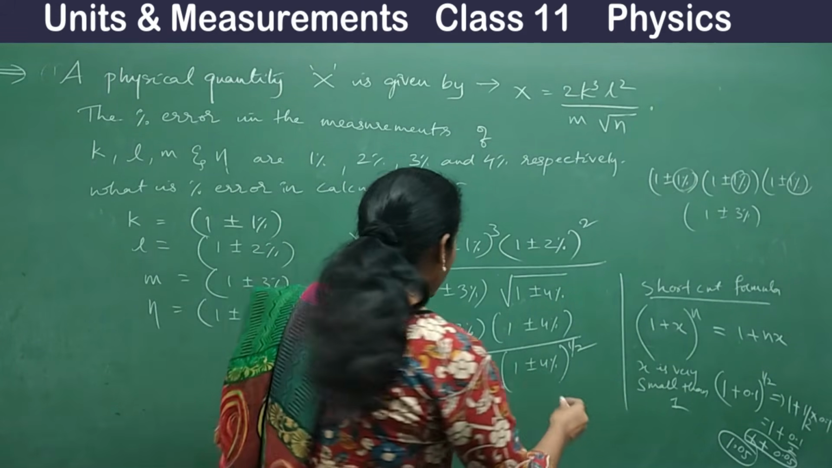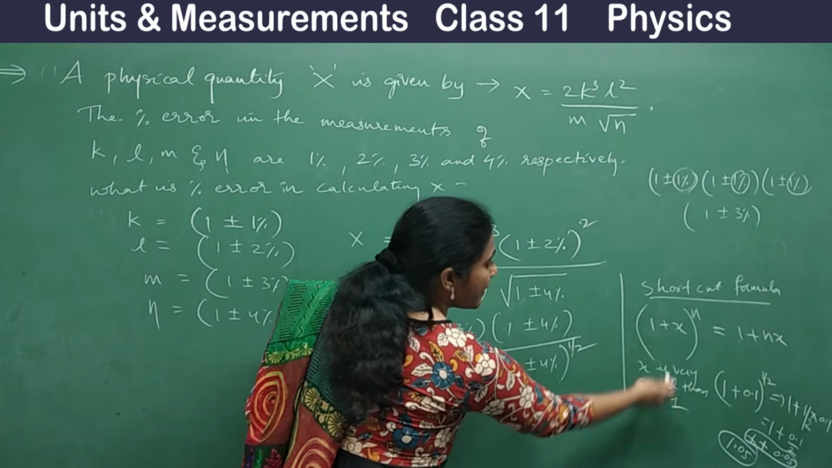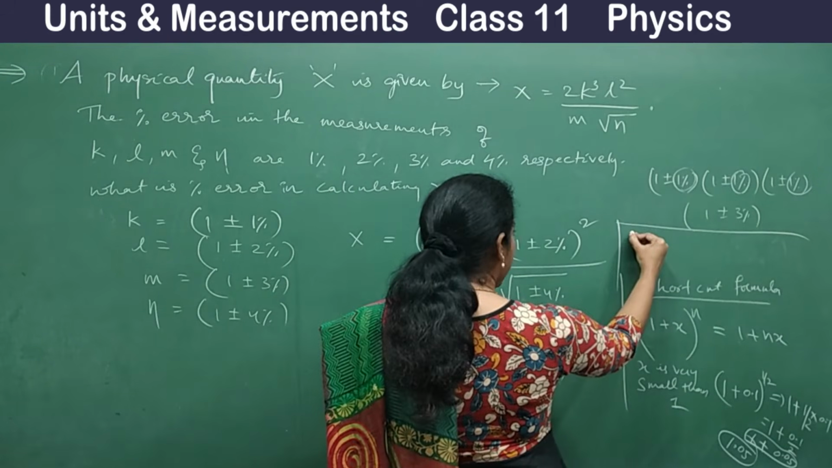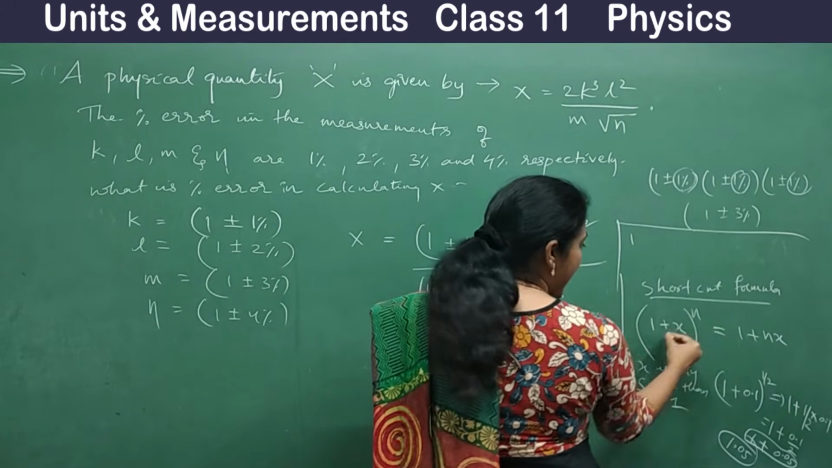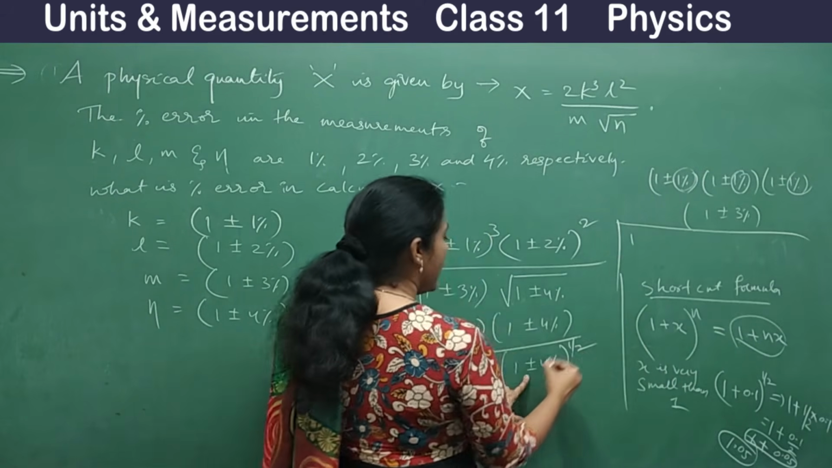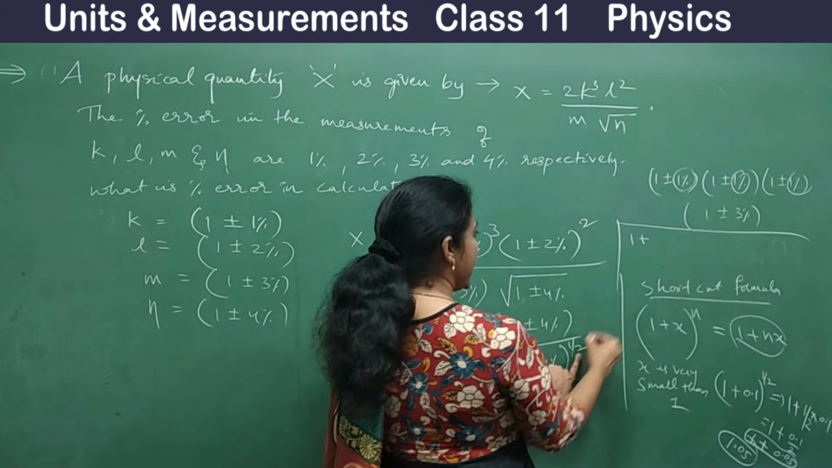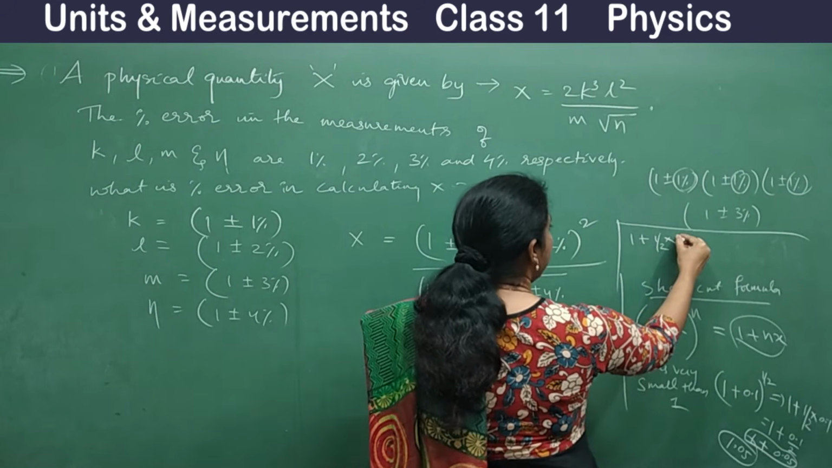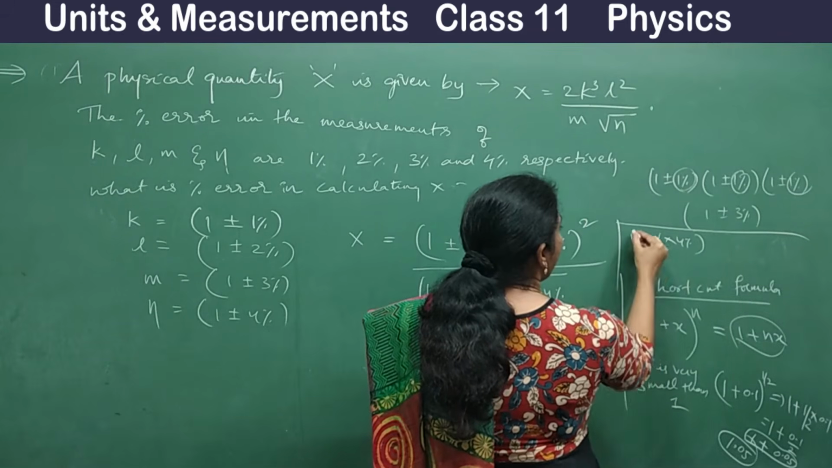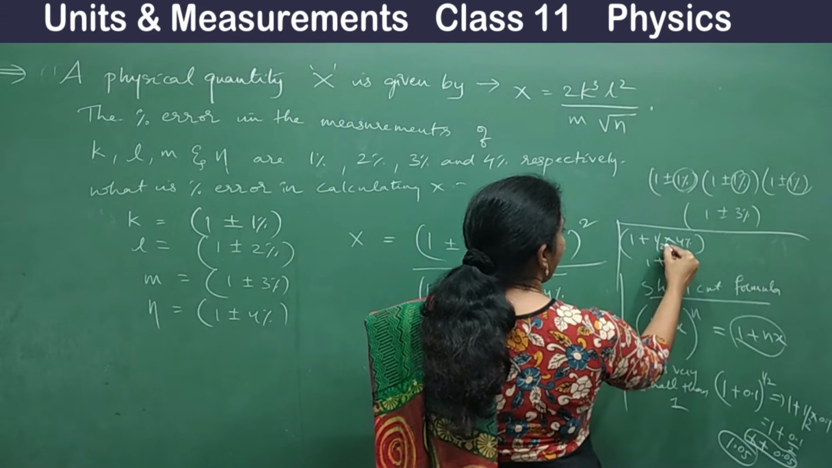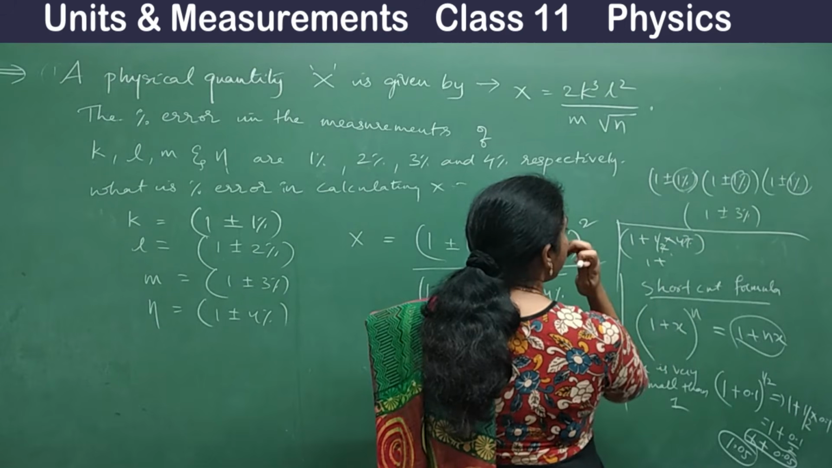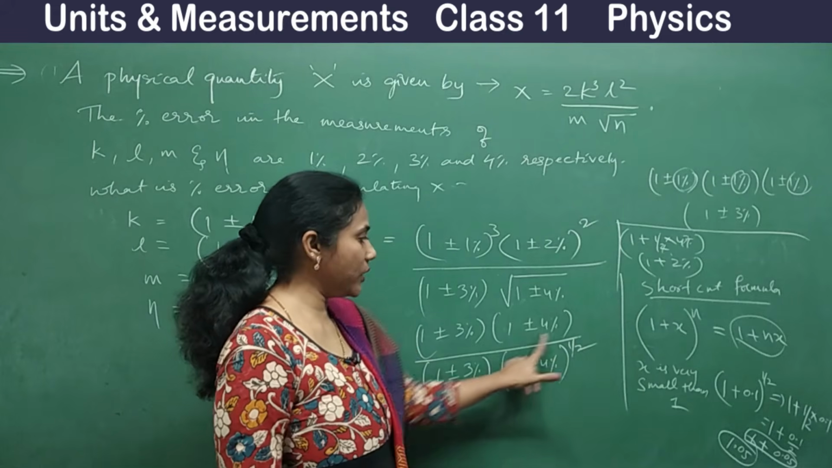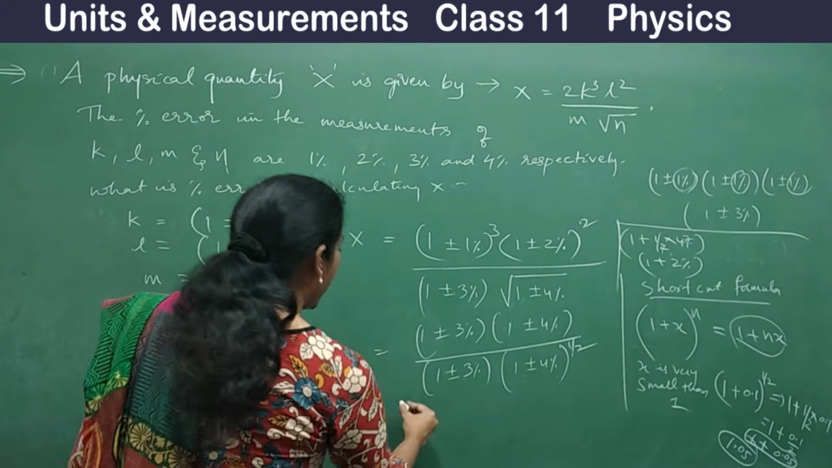So what can we write here, using this formula? 1 + nx, this is the formula, right? So 1 plus, n is half, into x, which is 4%. So what do you get? 1 plus 1/2 of 4%, so you will get around 2%. So you get 1 + 2% here. I'll substitute that.